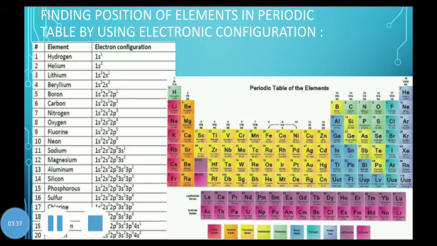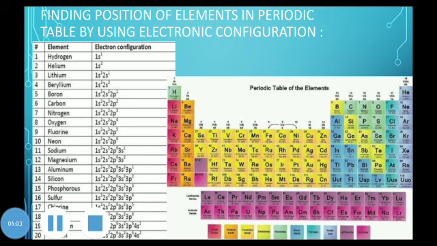Now if you see the position of the hydrogen horizontally, it is present on first position in first line. Okay, it is present at the top of the periodic table and on the left side on first number. So first period, what is the group number? It is present in the first column. From top to bottom are the groups. So when we move from top to bottom, it is present on the first position in the first group.